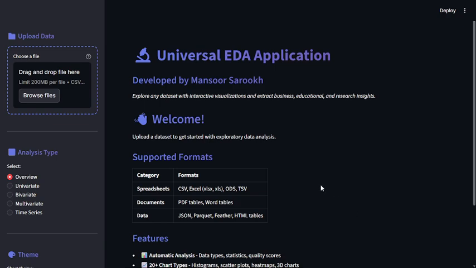Assalamu alaikum everyone. I have developed a universal EDA application in which you can explore any dataset with interactive visualizations, extract business, educational, and research insights.